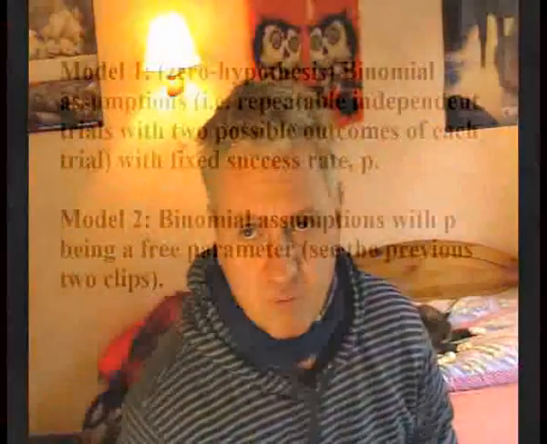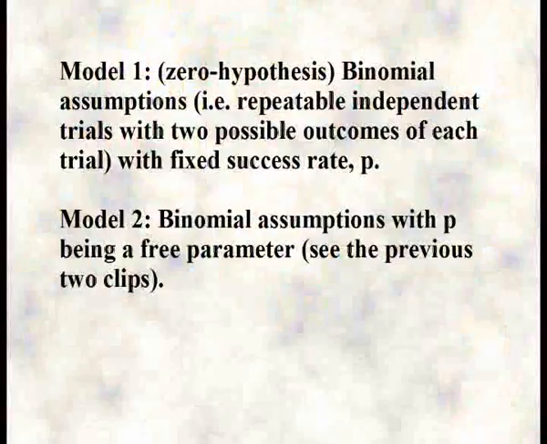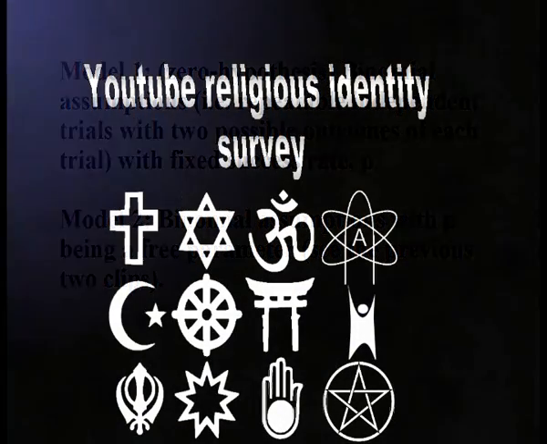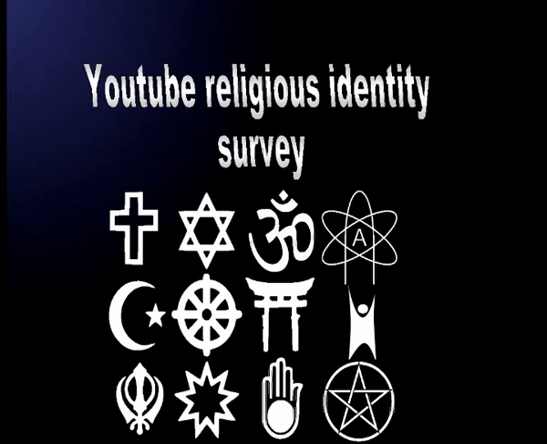I'm not going to introduce any new concepts in this video. I'm simply building up my reservoir of model testing cases. I'm still testing two models for repeatable independent experiments. The null hypothesis, model 1, has a fixed known success probability p, while the alternative hypothesis, model 2, has an unknown success rate.